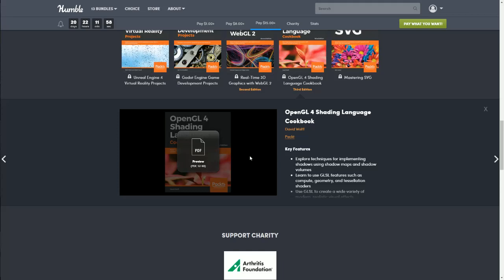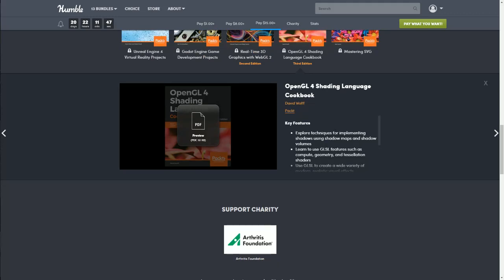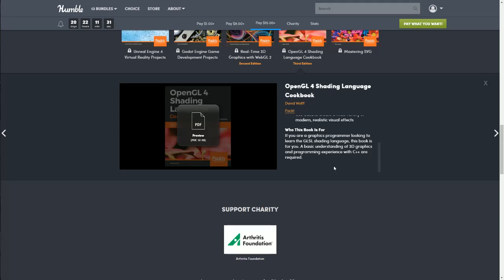Next, we have OpenGL 4 Shading Language Cookbook. It's another PDF, and you can preview it here. Explore techniques for implementing shadows using shadow maps and shadow volumes. Learn to use GLSL features such as compute, geometry, and tessellation shaders. Use GLSL to create a wide variety of modern realistic visual effects. Who this book is for? If you're a graphics programmer looking to learn the GLSL shading language, this book is for you. A basic understanding of 3D graphics and programming experience with C++ are required.